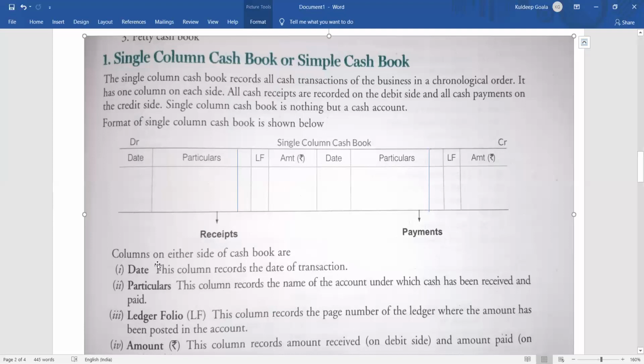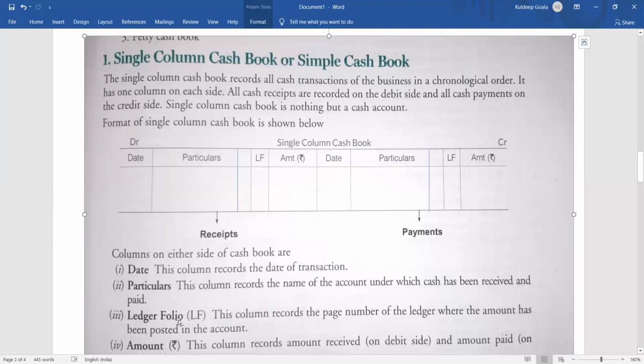And you know what the date column is? Date will refer to your year, month, and particular date. Then particulars will give you the information about which account is going to be debited, that means from where you have received. It can be Ram, it can be any sale of goods, or it can be anything. And on this side the particulars will give you the payment. Suppose you have paid to Sham, then it will be by Sham. If you purchase for cash, then by purchase. Or if you have purchased stationery, then it will be by stationery, like this.